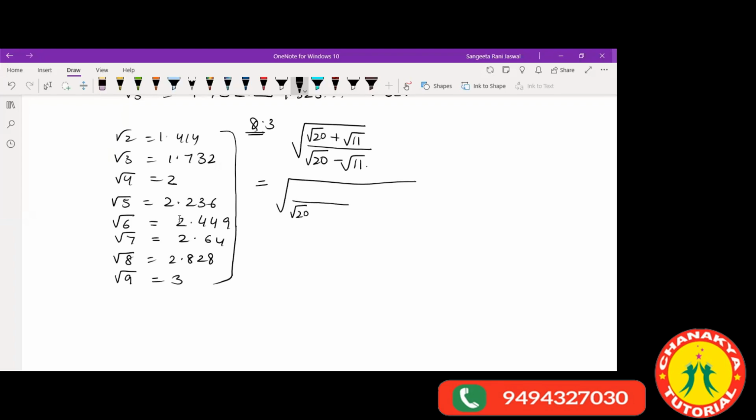We have root over 20 minus root over 11 in the denominator, so we multiply with its conjugate. Conjugate means just the opposite sign, so the conjugate will be root over 20 plus root over 11. You multiply both numerator and denominator with the same number.